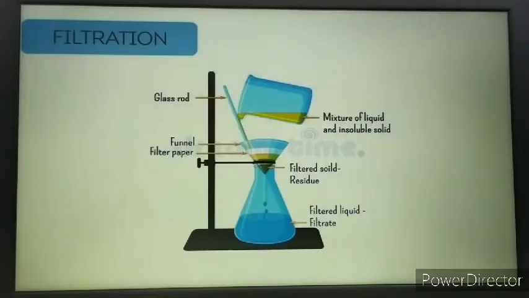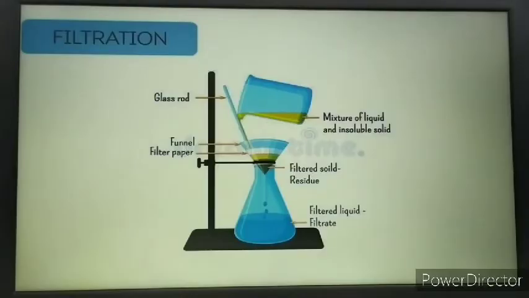So when this content is passed through the filter paper, the solid impurities are grabbed into the filter paper and the liquid is dripped down and collected into another container. So the solid impurities which get collected in the filter paper are called residue, and the liquid which is collected, which is separated by this method of filtration, is called filtrate.